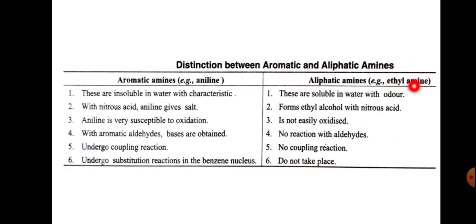We can take this as ethylamine and here is aniline. So the first one, aromatic primary amines, in fact all aromatic amines, are insoluble in water, and aliphatic amines are soluble in water with a characteristic odor.